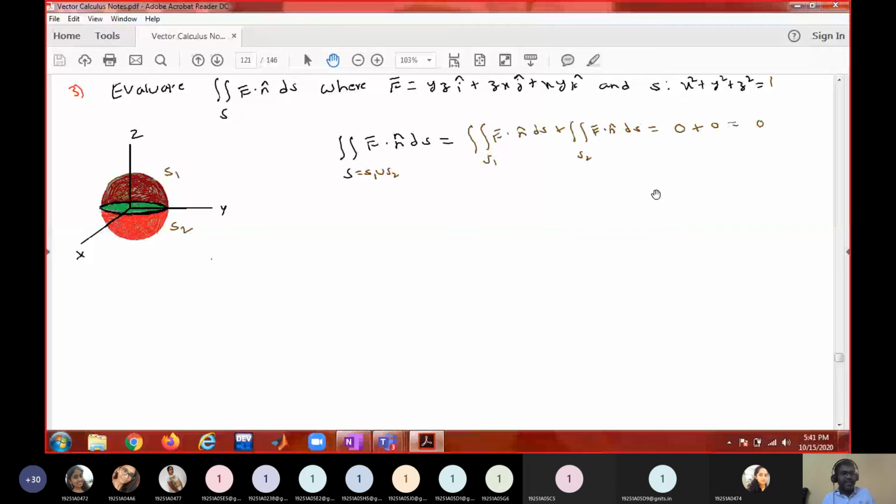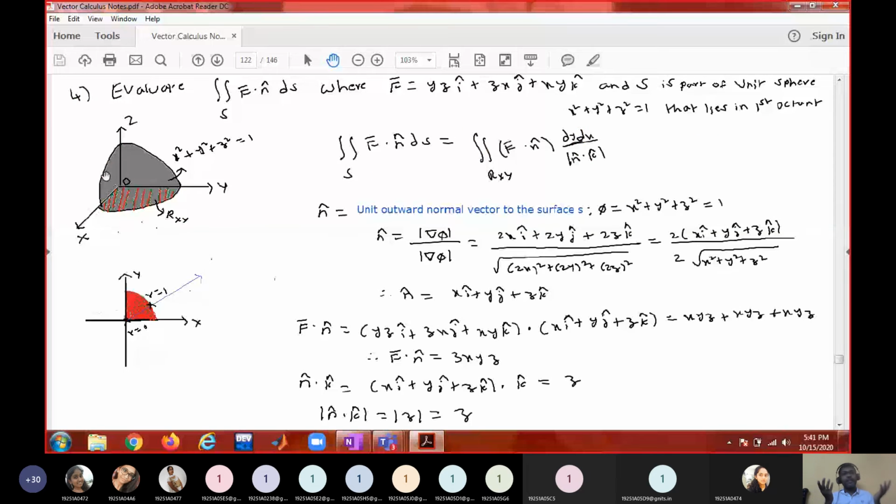Okay, again 3-dimensional visualization is very much important. So what is this? This is a part of the sphere which is in the first octant, where S is the unit sphere in the first octant. You just cut a ball, an orange, into 8 pieces. You take the 1/8 part. That is how it looks.